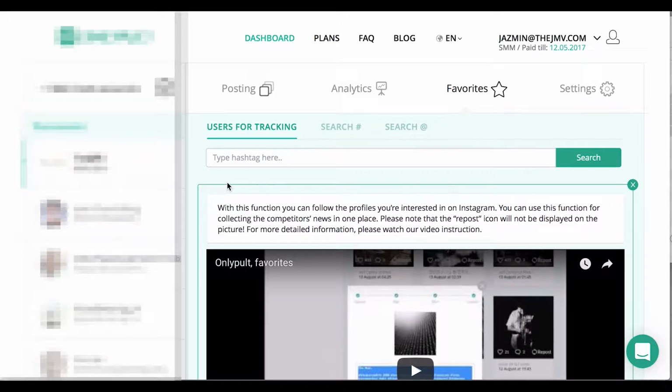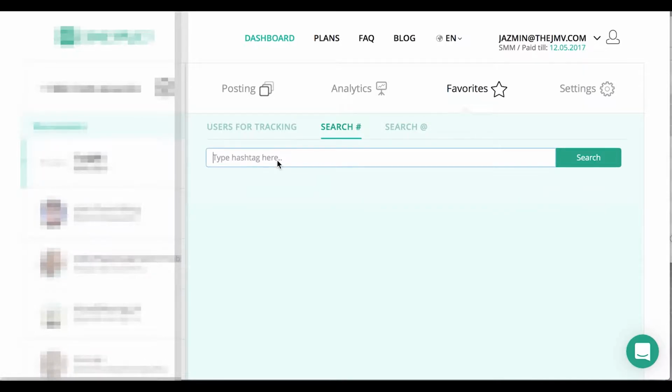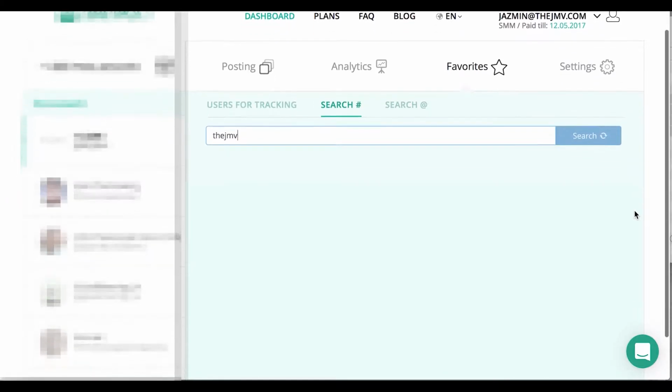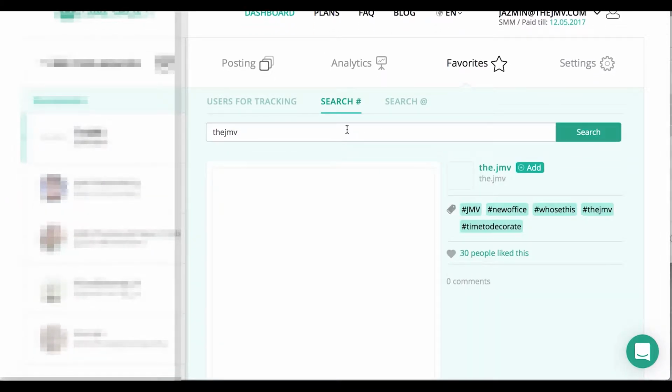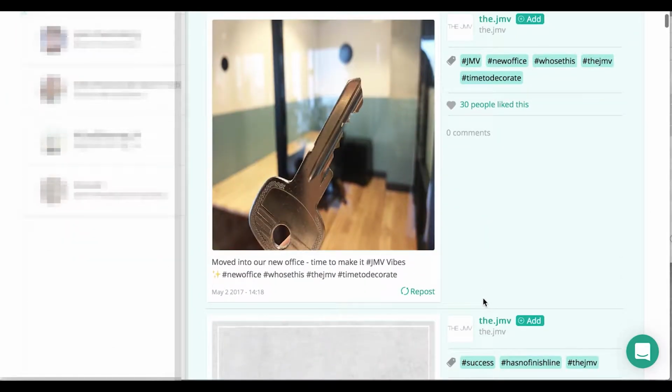But what's really cool is that you can actually track users. So if there's a company that's relative to yours and you want to be on top of what they're doing, or if you have someone you're collaborating with and you want to understand what's going on in that aspect, you can track people. You can search hashtags. What's really great about this is if someone uses the JMV, for example, it's probably just gonna be me, but once it loads, you can see all of the posts with the JMV hashtag, and you can repost.